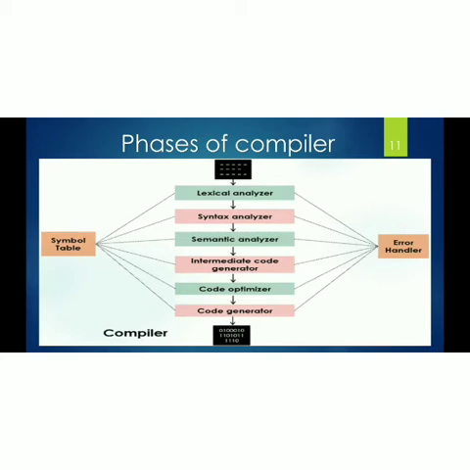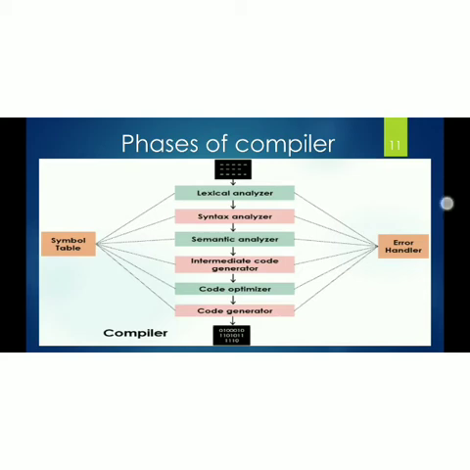So all the phases are connected to the symbol table and error handling subroutines. Whenever any error occurs in the phases, the error handler is called immediately. So the symbol table acts as a database of the compiler.